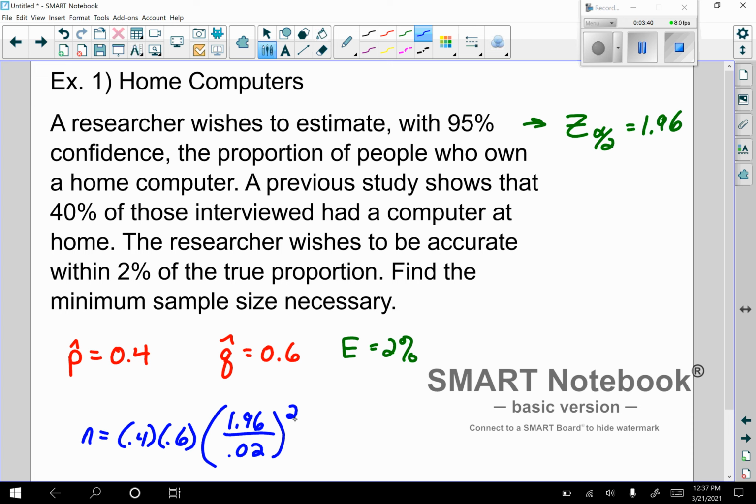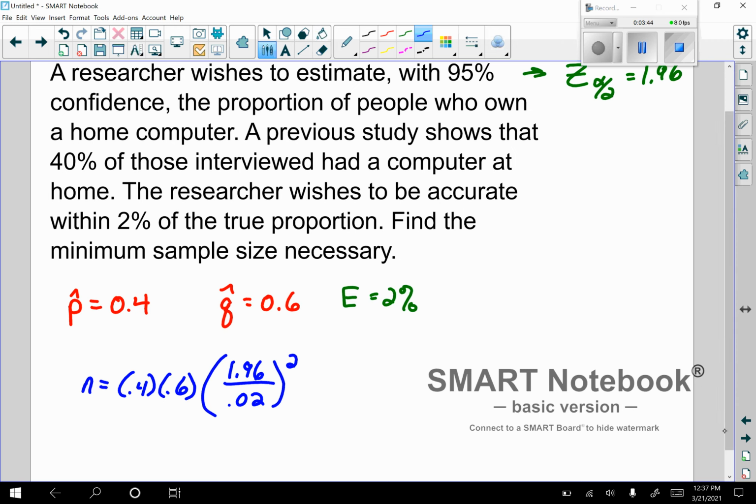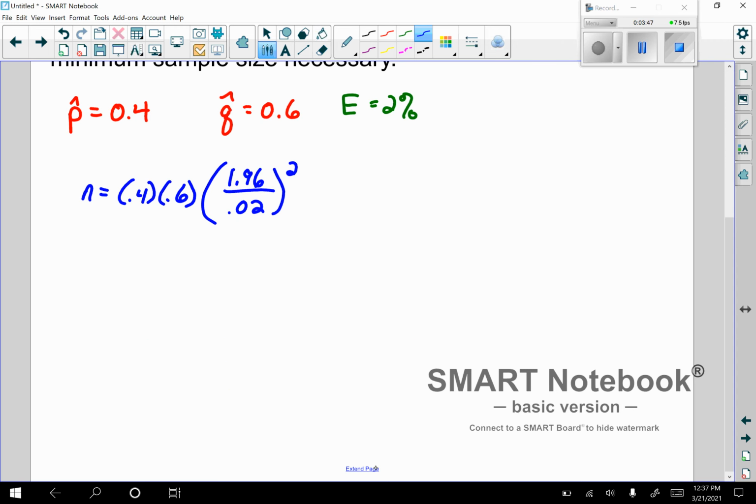And again, rounding up in this case. But first I'm going to write out what this is equal to. And we should be getting 2,304.96. So then we would say the minimum sample size is 2,305 people.